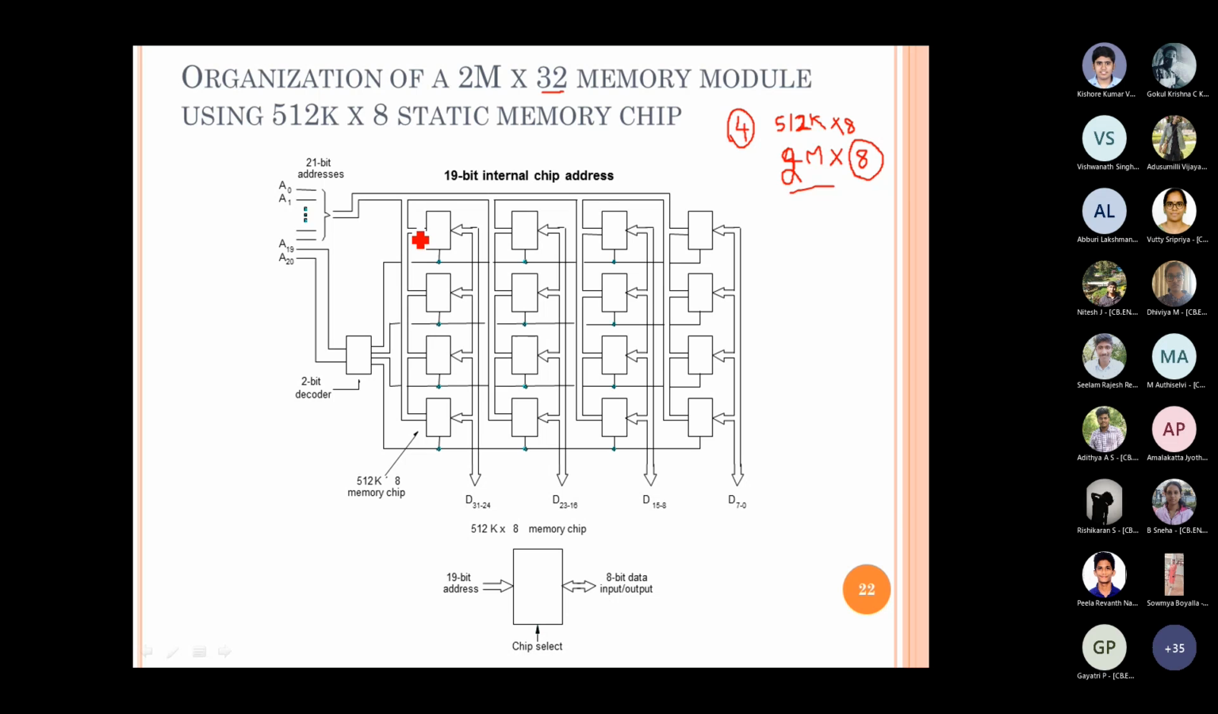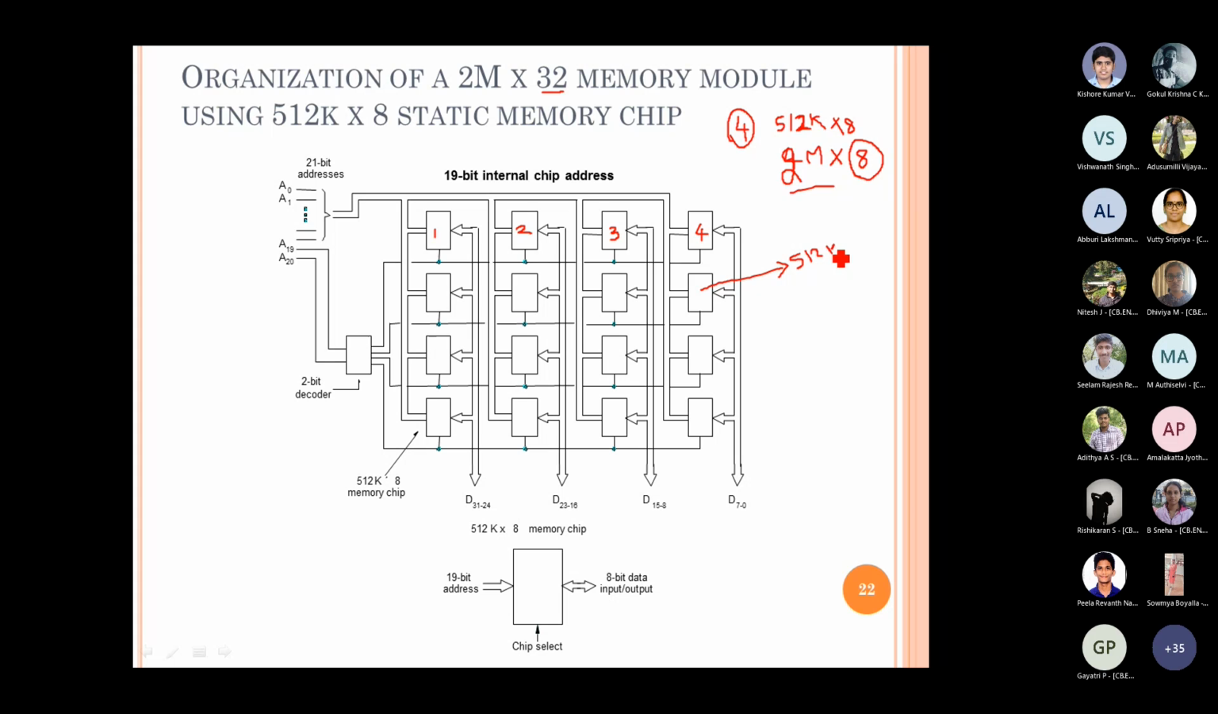So the same address will be given to all the 4 chips whenever the address is given. So one 8 bit you get from one chip, the next 8 bit from the next chip, the next 8 bit from the next chip, and the next 8 bit from the next chip. Each of the boxes you are seeing here is actually a memory of 512K into 8.